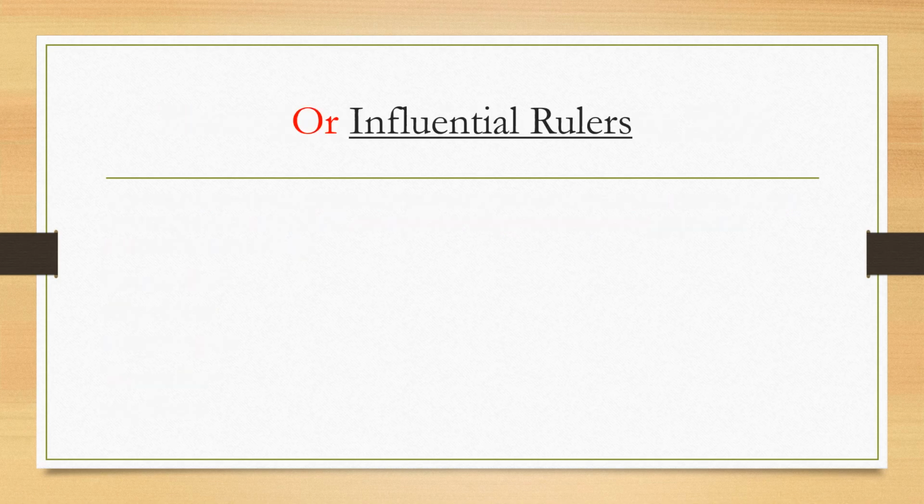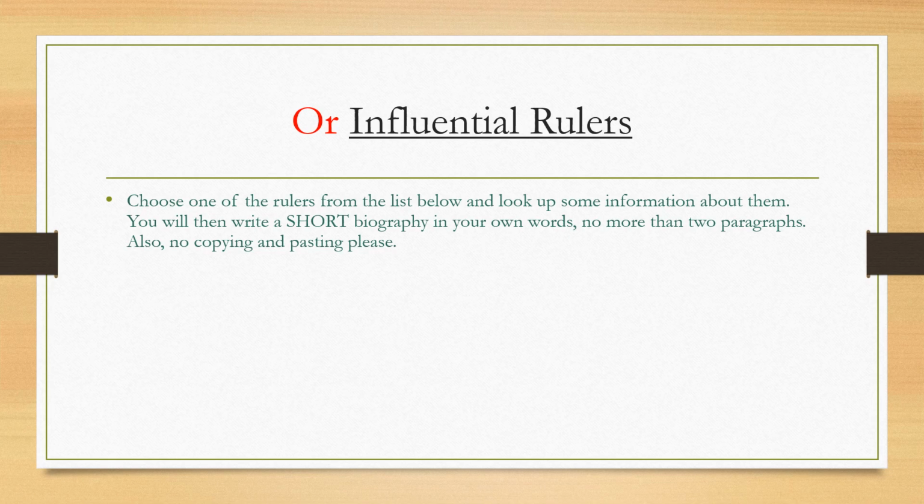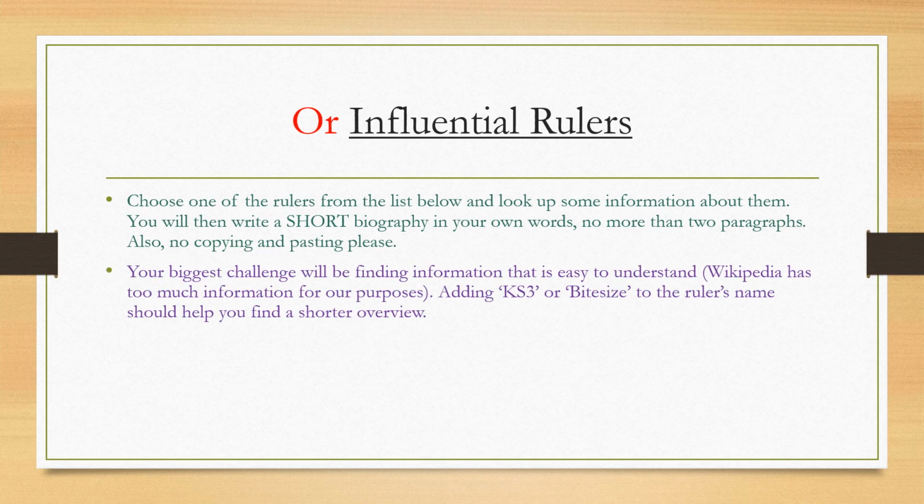Alternatively, you're going to look at specific people who are rulers and have had great influence. So influential rulers, that's your subtitle. Choose one of the rulers on the list below and look up some information about them. You will then write a short biography in your own words, no more than 2 paragraphs. Also, no copying and pasting, please. Your biggest challenge will be finding information that is easy to understand. Wikipedia has too much information for our purposes. Instead, add Key Stage 3, KS3, or bite size to the ruler's name, and that should help you find a shorter overview.